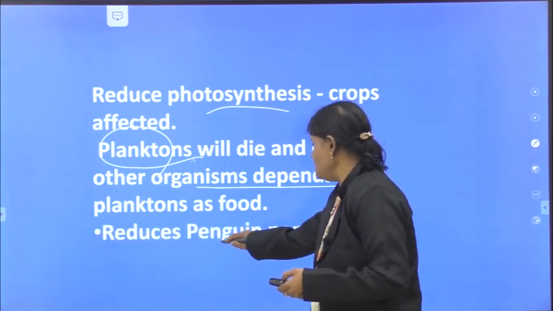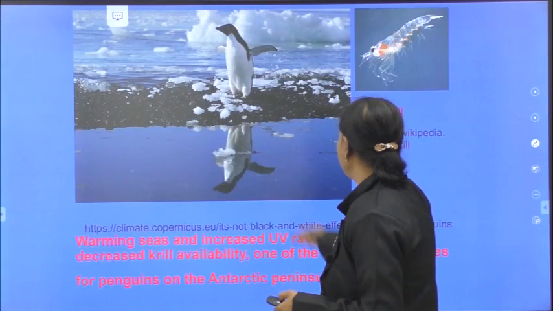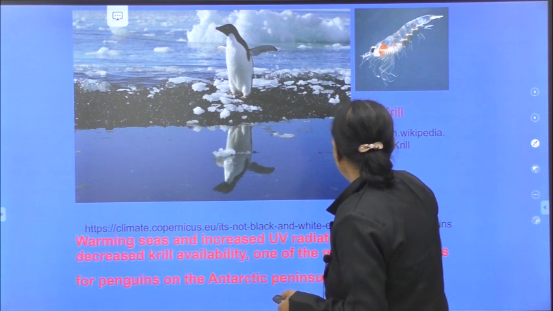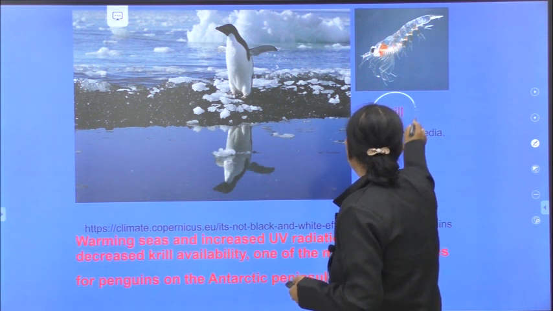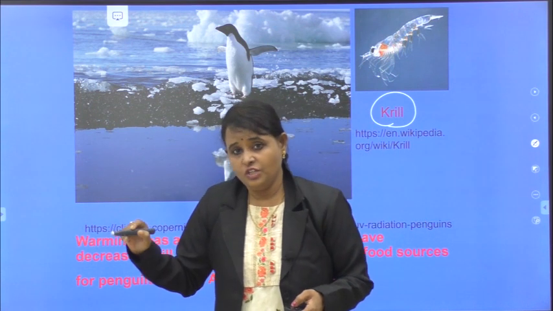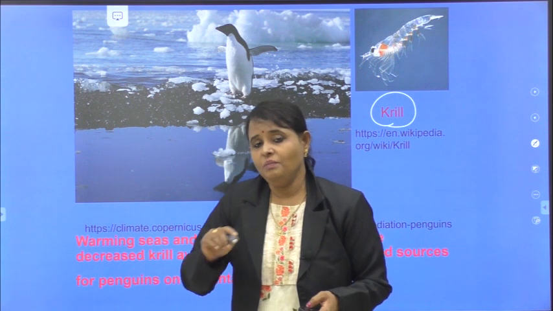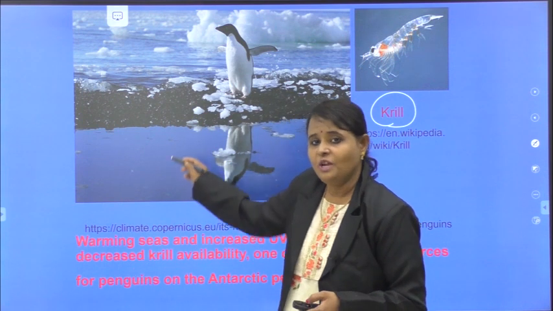Next. Reduces penguin population. You can see penguin. Okay. It kills the krill, so this is the food for penguins. Fishes and krill die due to these radiations. So because of their death, it affects the penguin population.